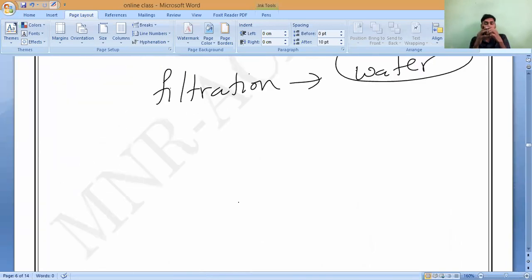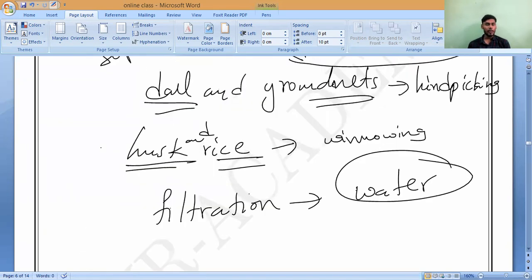They are staying together, but there is no bond formation between them, so we can easily separate them. Sir, how will you separate gases? Gases also we can separate by using some instruments, by the diffusion process.